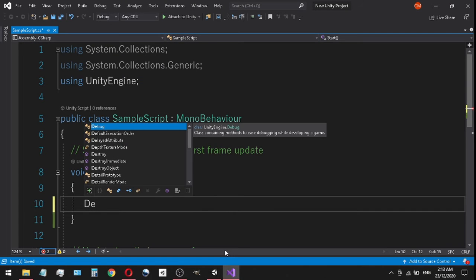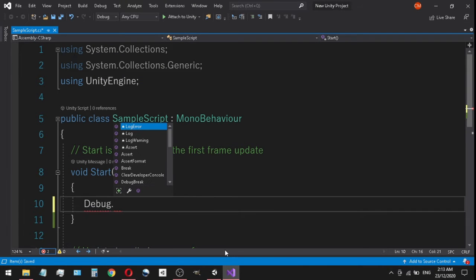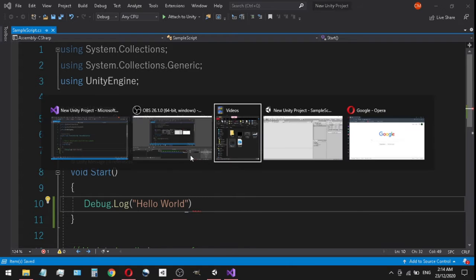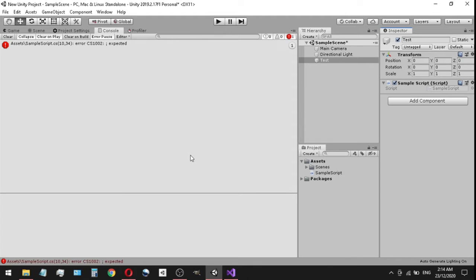All right, guys, it's as simple as one, two, three. You save that, and back over to Unity, and you should see your very first.